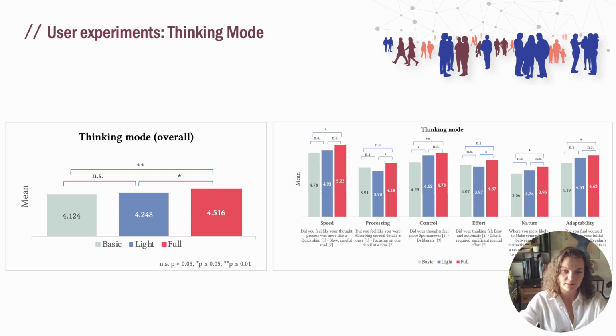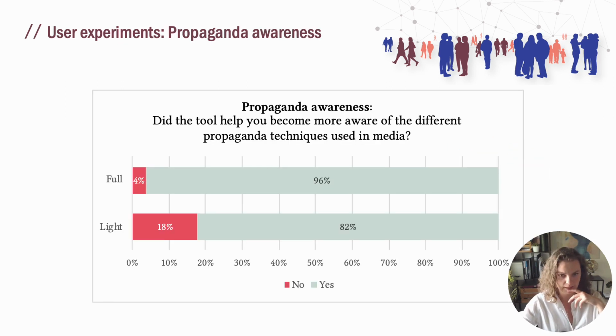And what we saw is that there is a significant difference indeed between the basic and the full version, as well as the light and the full version, in terms of the criticality of thinking of users. Even though we should also be careful, here we see that the values are not that considerably far from each other. So with this subtle change, we could subtly change the criticality of thinking.